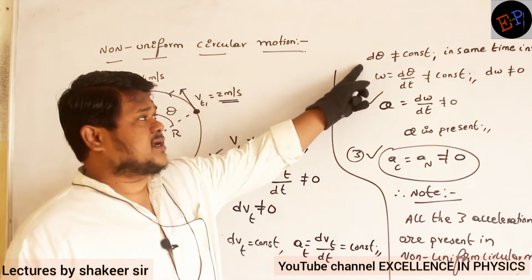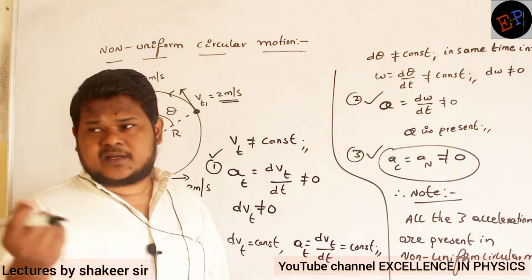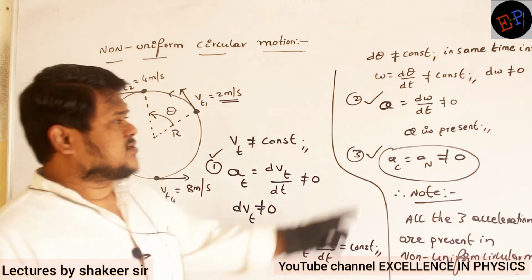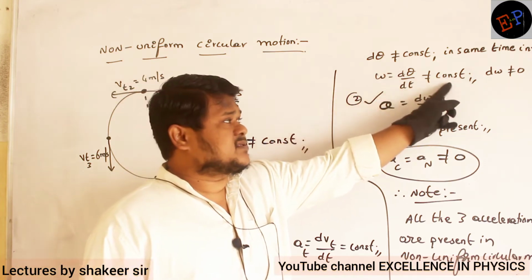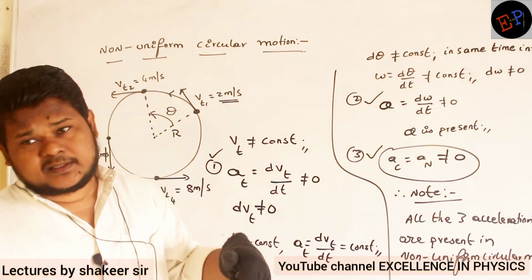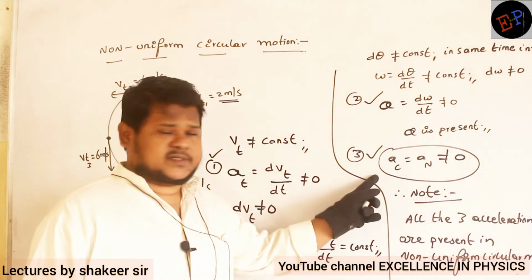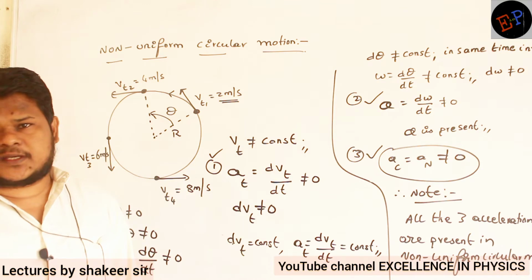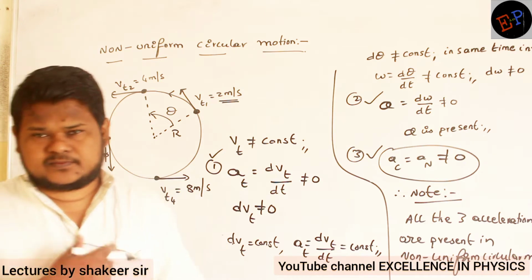Next condition, change in angle is not a constant. It means the angle is changing with respect to time. First to second 10 degrees, second to second 20 degrees. So the change in angle is changing, therefore omega, d theta divided by dt, is not a constant. Omega is not a constant means what? Acceleration is present. Which acceleration? Angular acceleration is definitely present. And this is always present: for a body to move in a circular path, centripetal acceleration must be present, otherwise the body cannot move in a circular path. So all three accelerations are present in this condition. Understood? Make a note up to here.